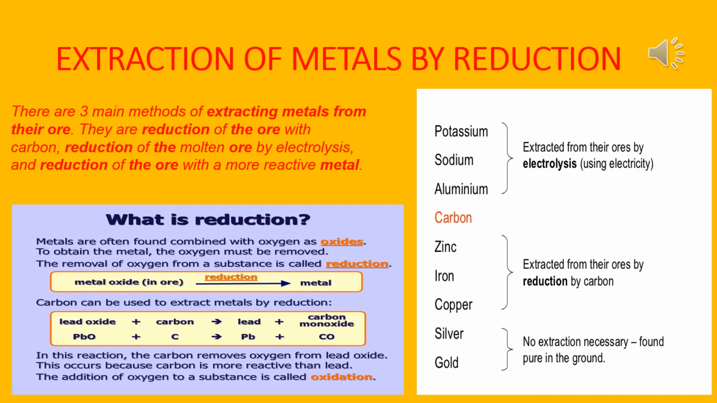Now carbon can be used to extract metals by reduction. Another process also I have told. Suppose lead oxide is reacting with carbon to form Pb, that means lead, plus carbon monoxide. In this reaction, the carbon removes oxygen from lead oxide. This occurs because carbon is more reactive than lead. The addition of oxygen to a substance is called oxidation. What series has been given? Please remember the series properly, where chemical reactivity increases and tendency to lose electron decreases.